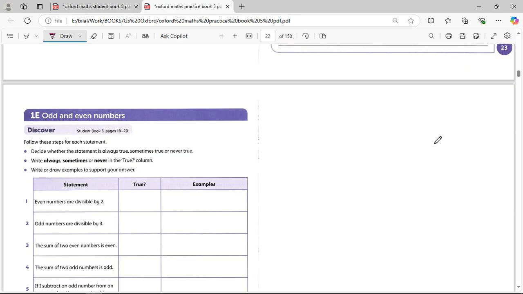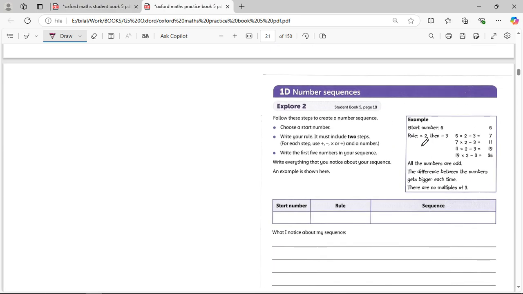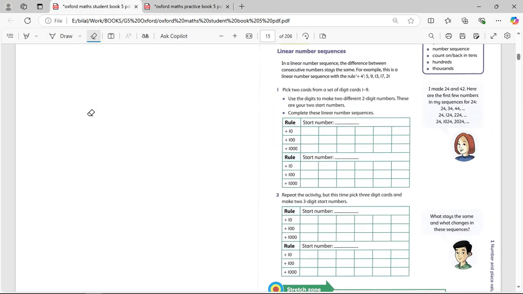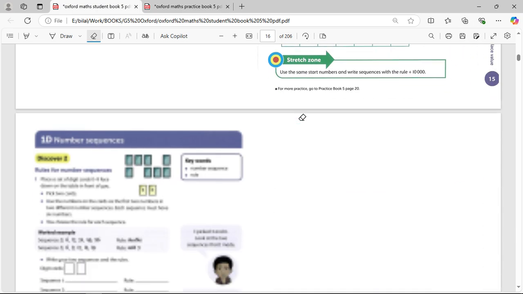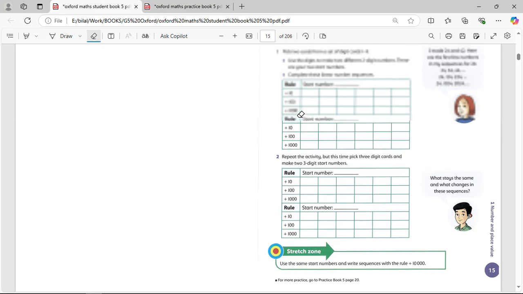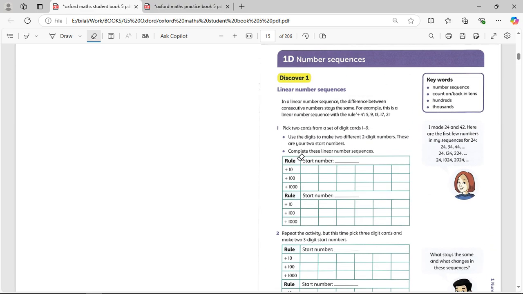But the main one that we did is based on the rule given. What's the Fibonacci rule? Here we did these two tables, if you remember. Here we set the rule. We said we're going to start with a number and then do the +2, the +10, the +100, the +1000.